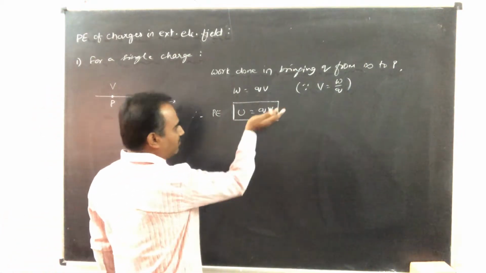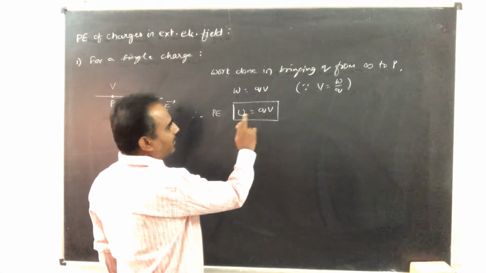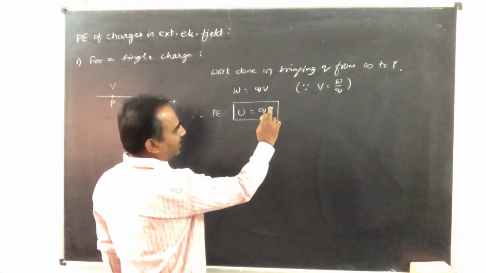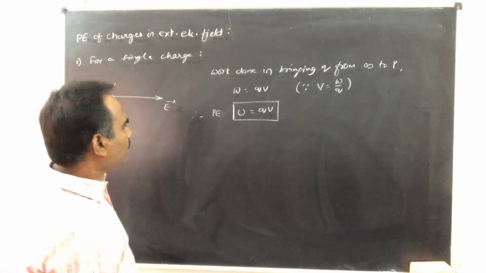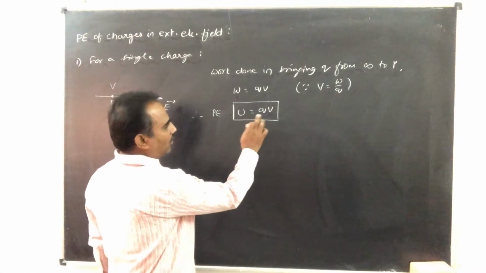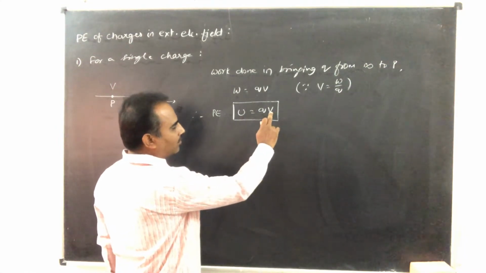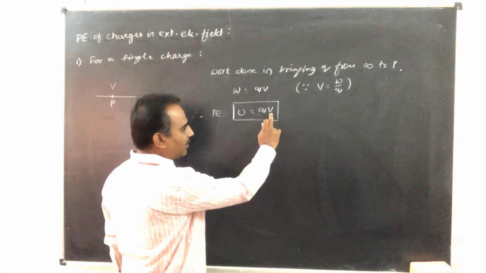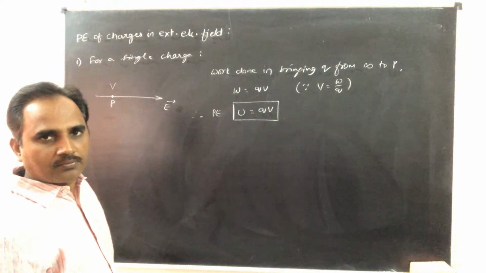But according to this equation, you can say that the potential energy of the charge depends on electric potential only, and electric potential in turn will depend on electric field. So, when a charge Q is at a point where electric potential is V, its potential energy is QV.